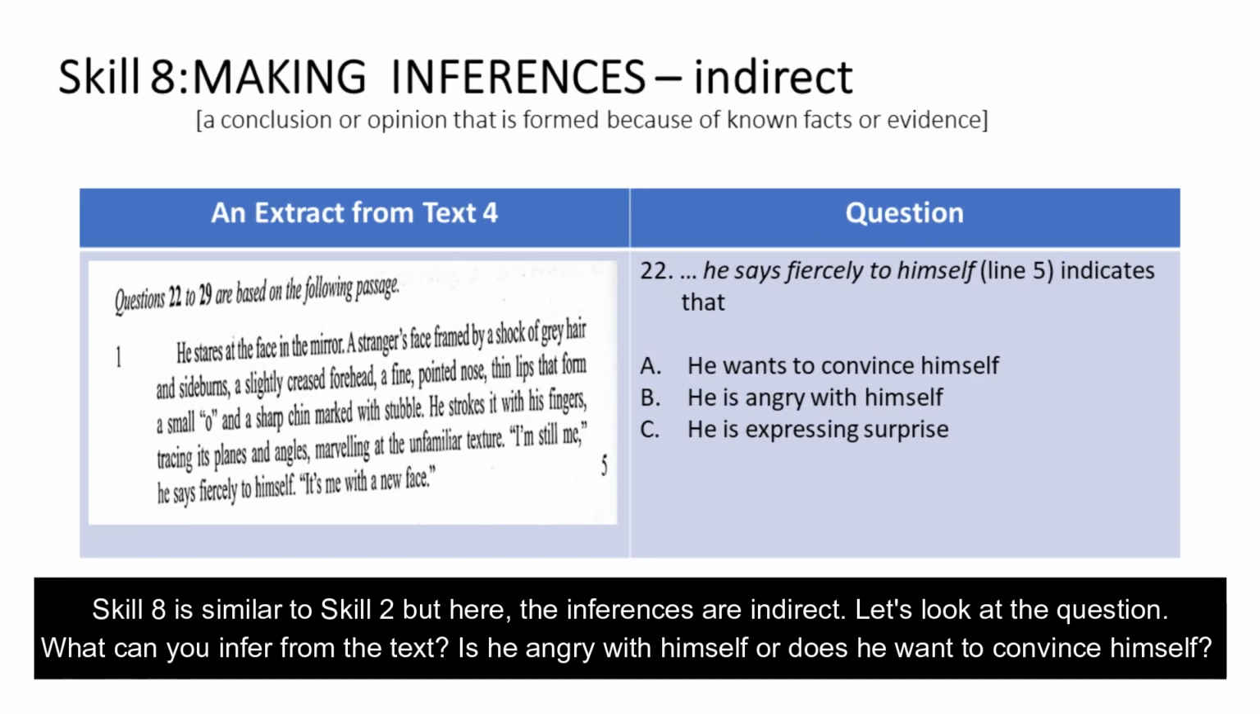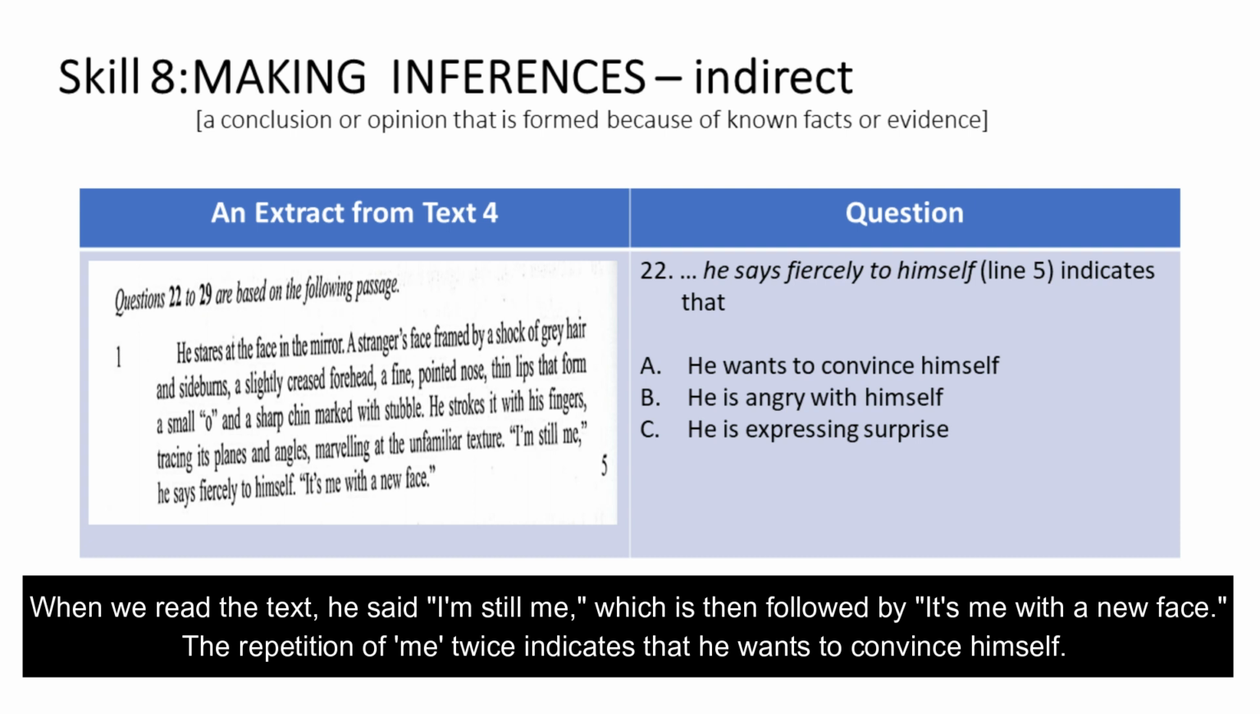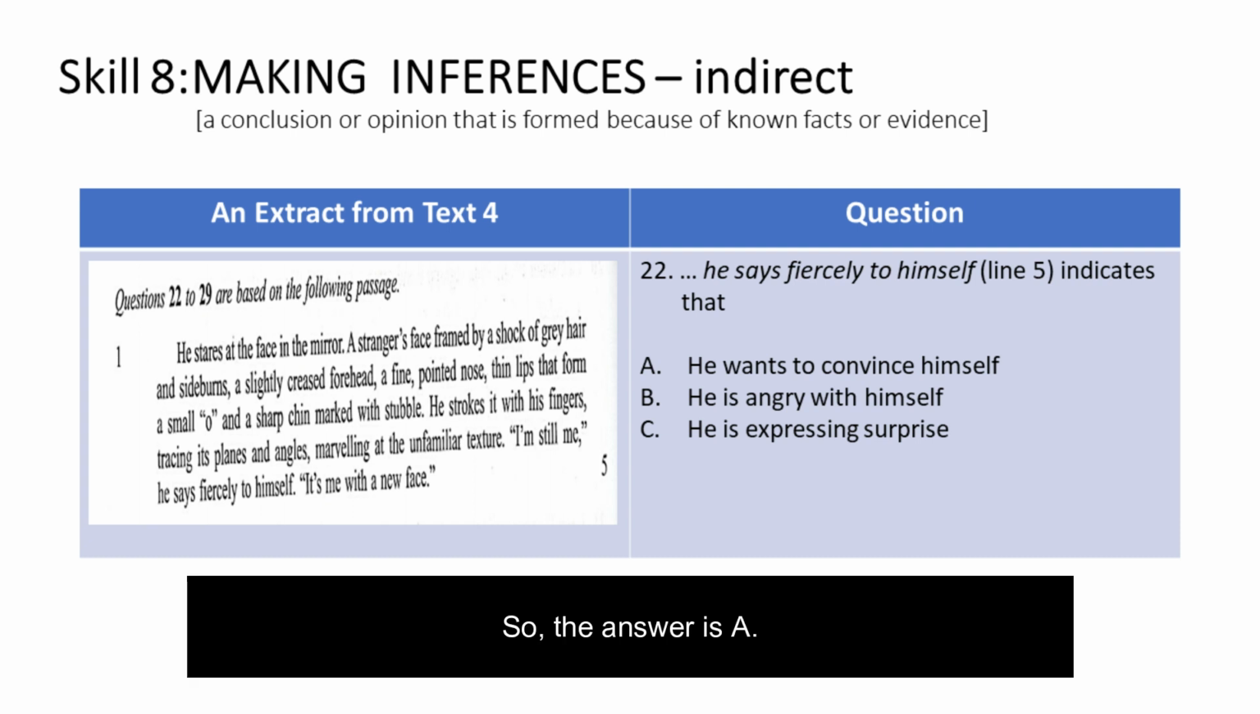Skill 8 is similar to Skill 2, but here, the inferences are indirect. Let's look at the question. What can you infer from the text? Is he angry with himself, or does he want to convince himself? When we read the text, he said, "I'm still me," which is then followed by, "It's me with a new face." The repetition of "me" twice indicates that he wants to convince himself. So, the answer is A.